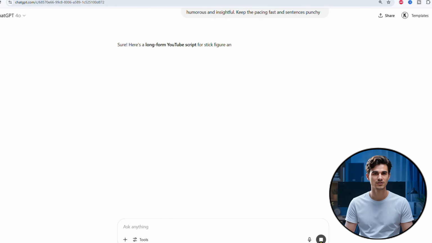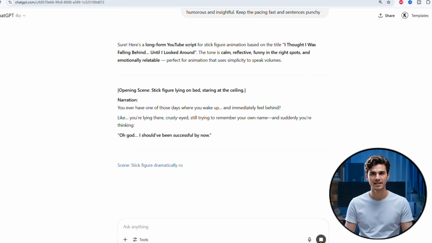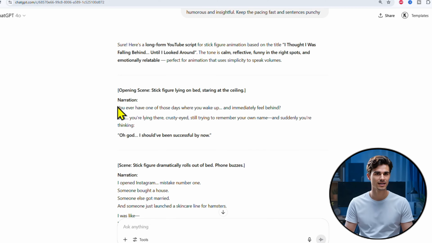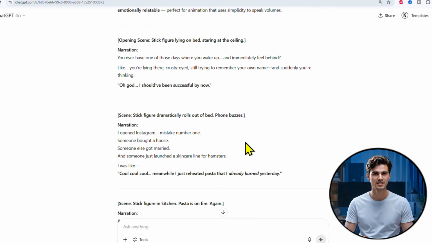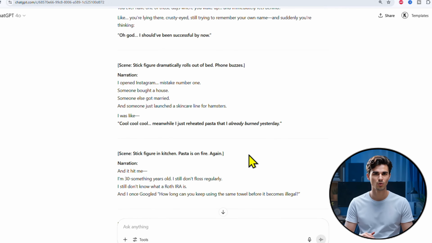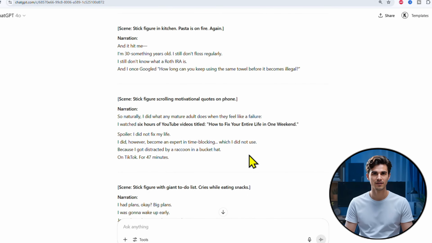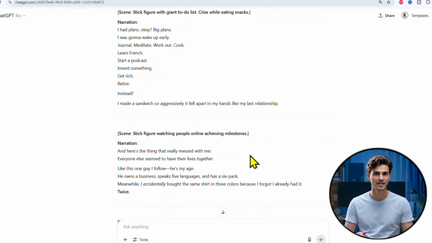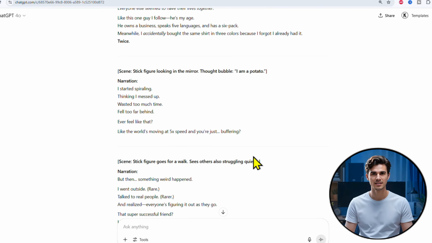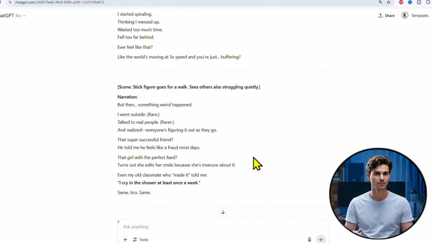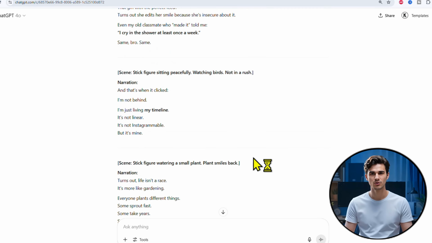And just like that, faster than a bullet train, ChatGPT whipped up the entire script for the story. The tone? It's calm and thoughtful with just the right sprinkle of humor where you'd least expect it. Emotionally relatable and lighthearted, it's the kind of story that feels tailor-made for a stick figure animation. It includes everything, scenes, narration, and even some dialogue. As I read through it, I kept thinking, wait, what? And then I laughed. The story is kind of funny, but beneath the humor, there's a meaningful message waiting to be discovered. It's not just entertaining, it actually offers solid advice, the kind that sticks with you long after the video ends.